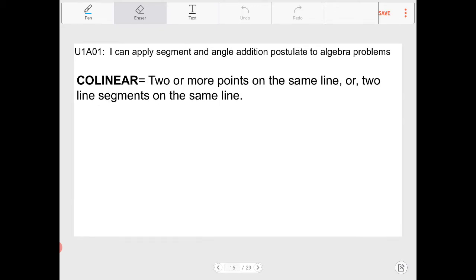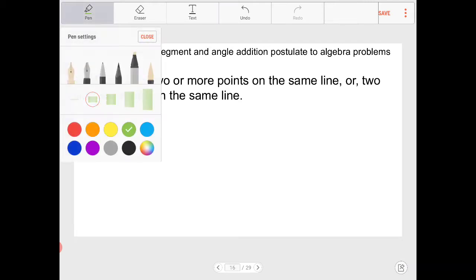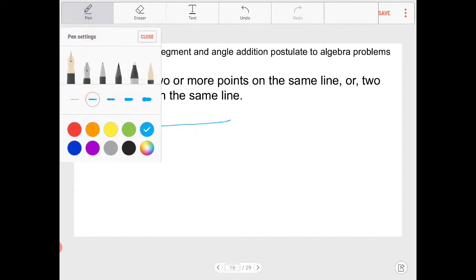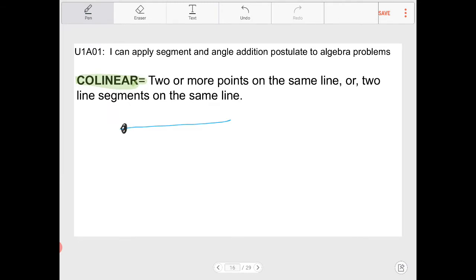All right. The next concept here is this idea of collinear. So what exactly does it mean for two things to be collinear to one another? Two or more points on the same line, or two line segments that are on the same line, are described as being collinear. For instance, I can have a straight line, and on this straight line I have 2 points. These 2 points are now described as being collinear. Simple enough. They're on the same line. A and B are collinear.